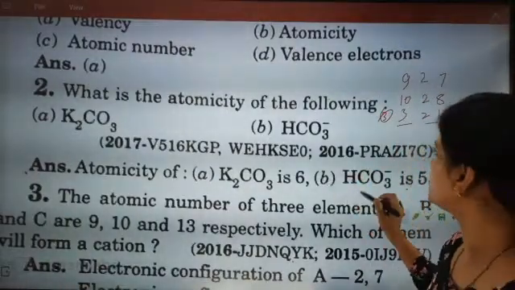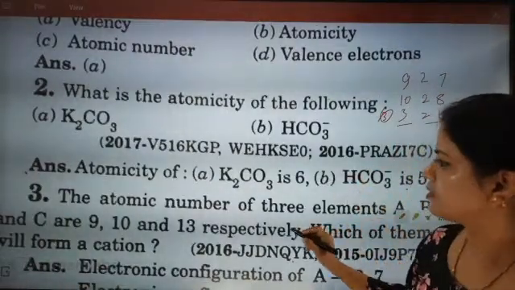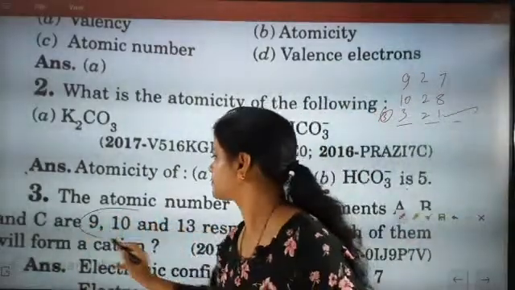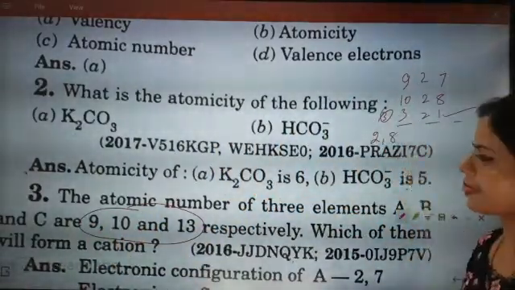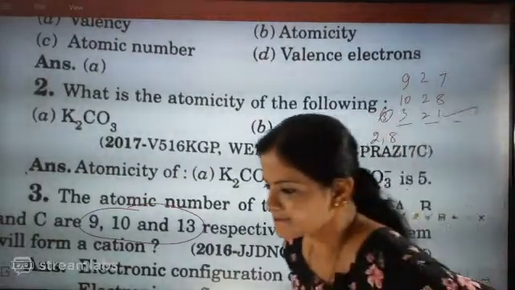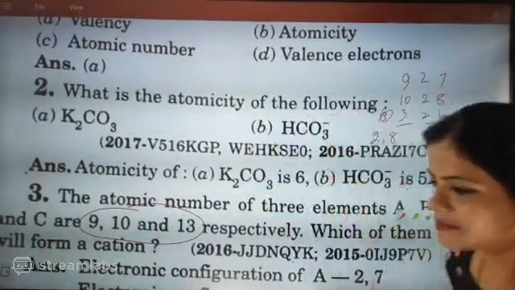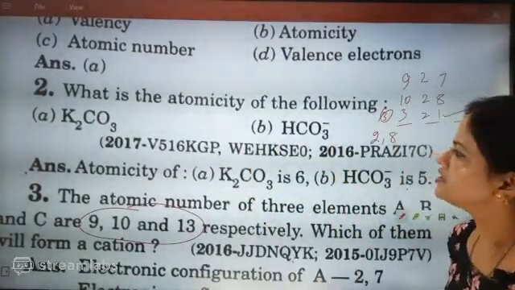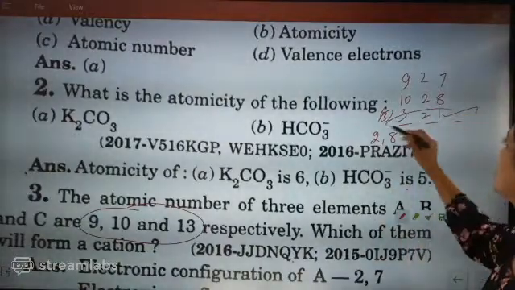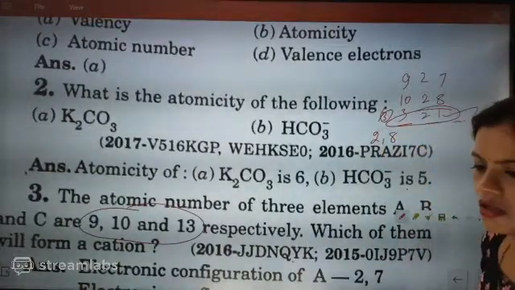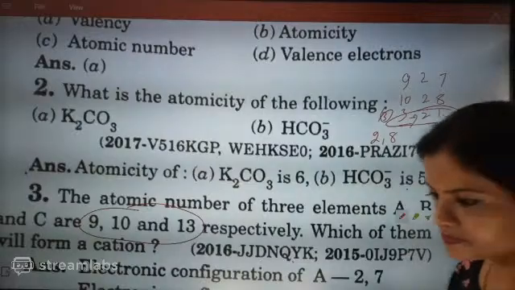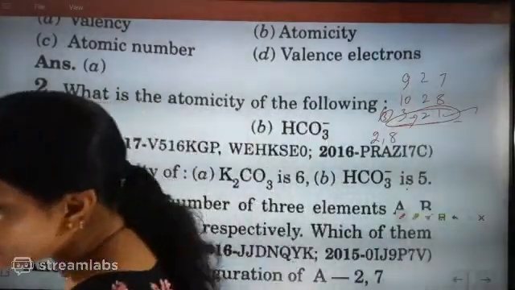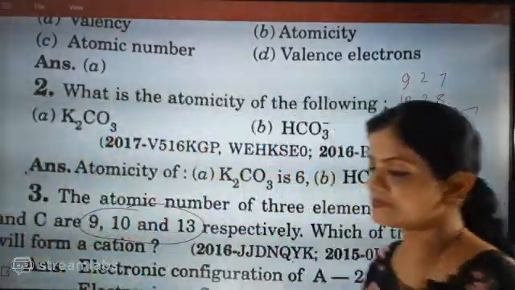Which one am I taking? 10 is coming as 2 and 8. Correct. C will be this one, that is 2, 8, 1. S block element, 2; P block element, 1.